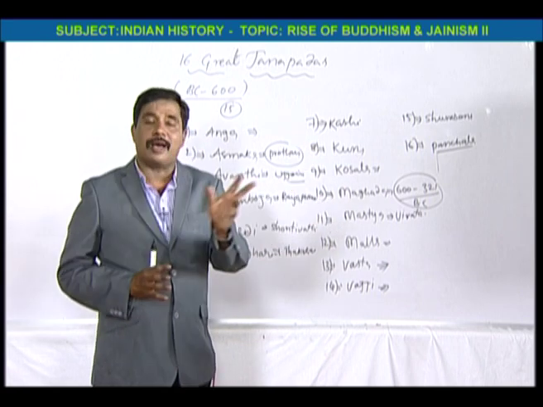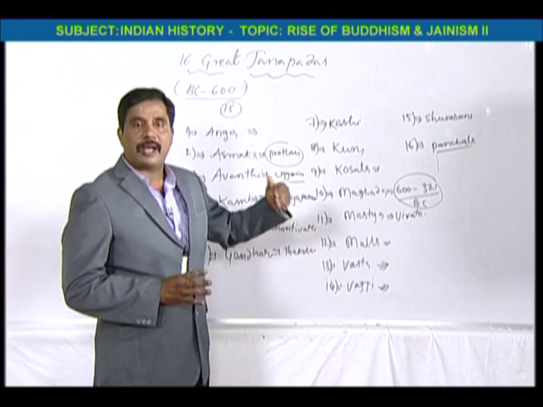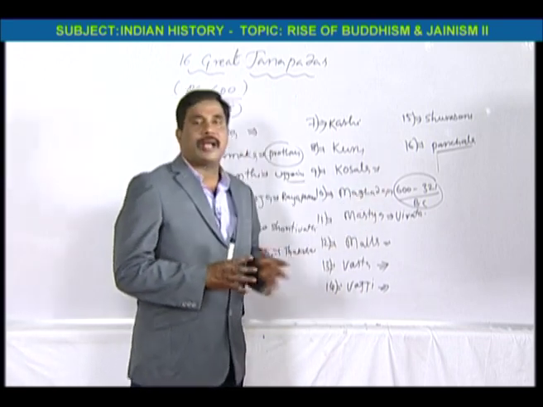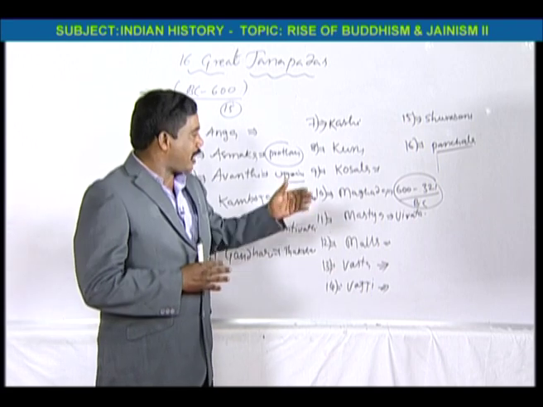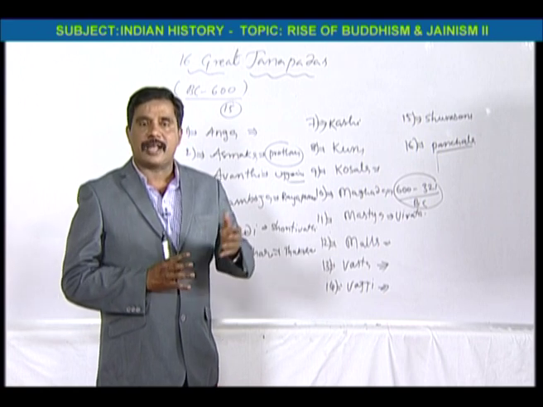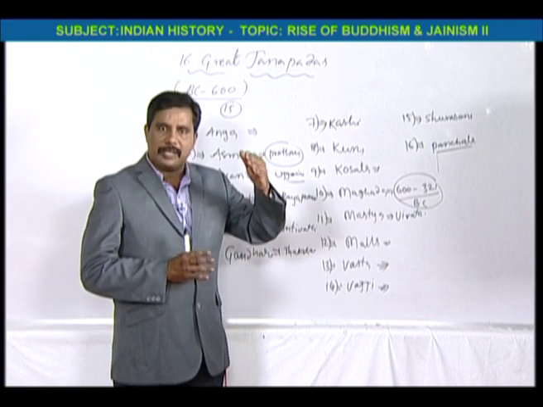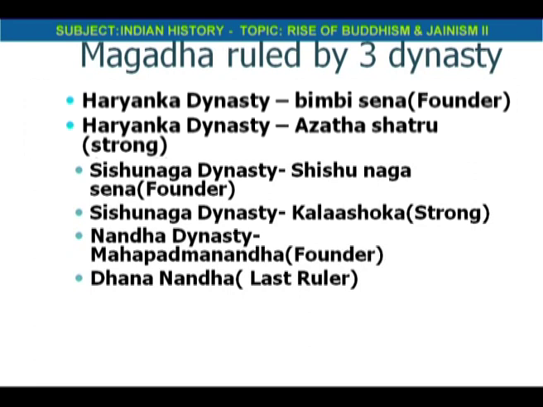From 321 onwards, Maurya started. Maurya became the greatest empire in India, the first empire in India. Before that we have the Haryanka, Shishunaga and Nanda dynasties. In the Haryanka dynasty we have Bimbisara and Ajatashatru especially. Ajatashatru is the son of Bimbisara. Bimbisara was the founder of the Haryanka dynasty. Ajatashatru conducted the first Buddhist council as per our earlier lesson. That is why Ajatashatru is the most important king in Magadha.